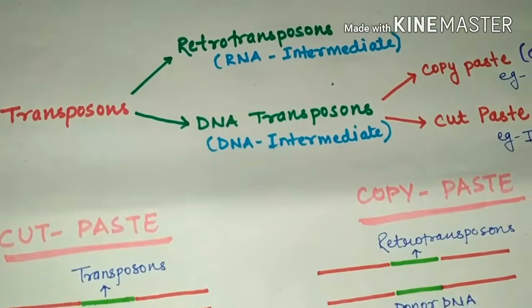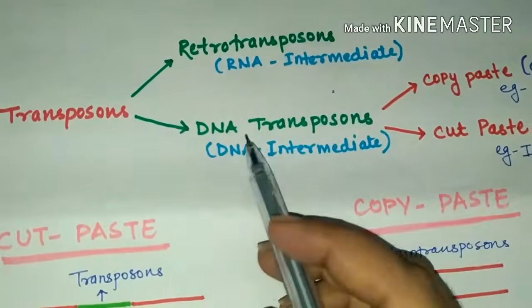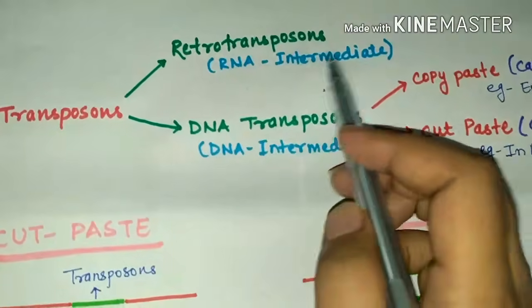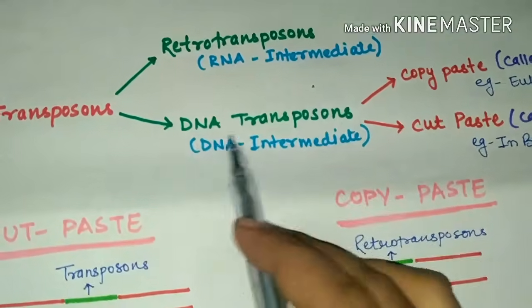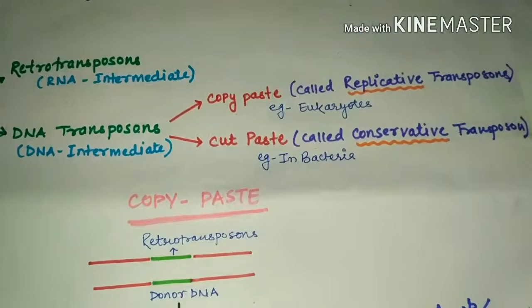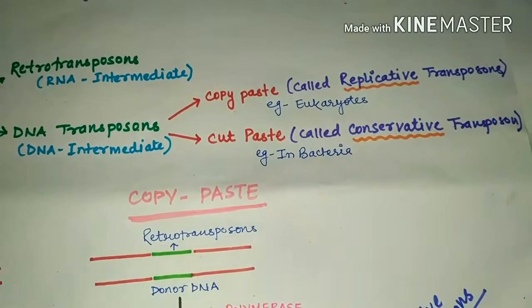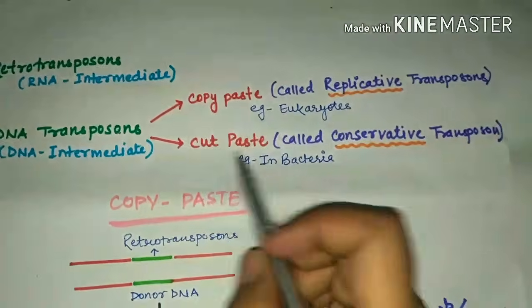Now we are going to talk about the different types of transposons. It may be a retrotransposon or a DNA transposon. If it is a retrotransposon, then it travels through an RNA intermediate, and if it is a DNA transposon, then it travels through a DNA intermediate. First we are going to talk about DNA transposons, which have two subcategories, that is copy paste and cut paste.